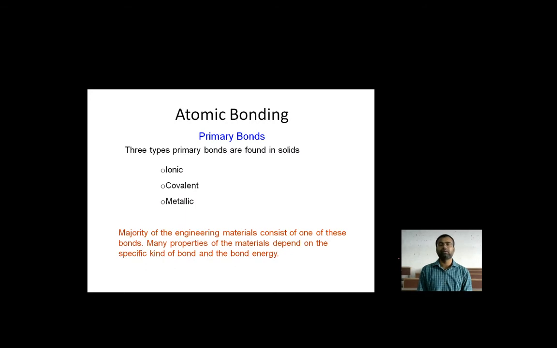So in this scenario, atomic bonding plays a very vital role.